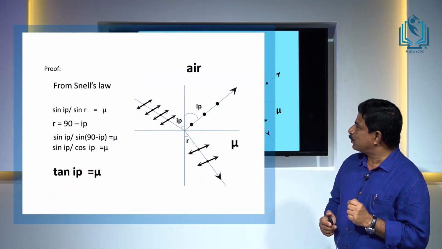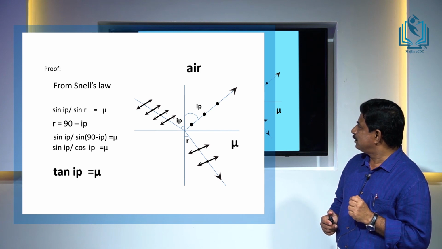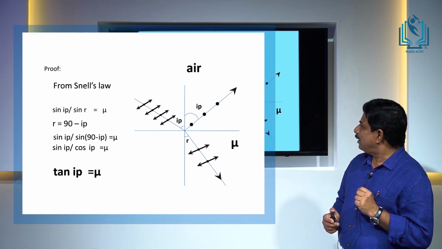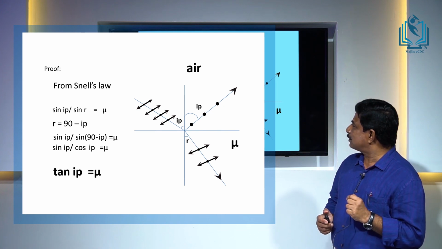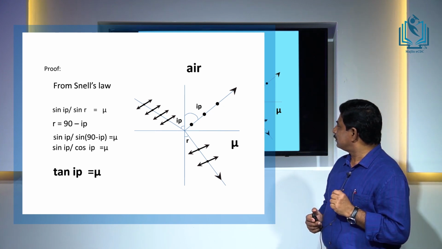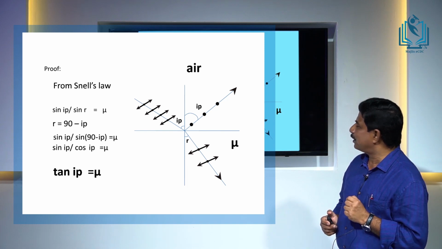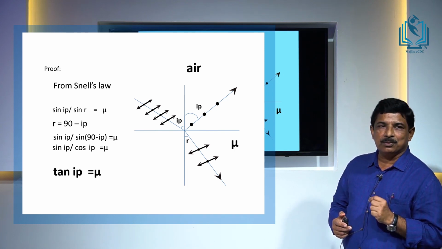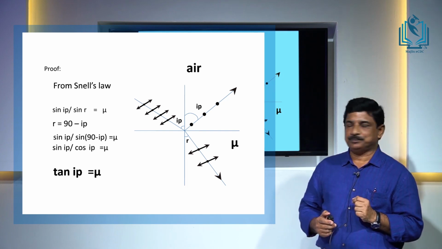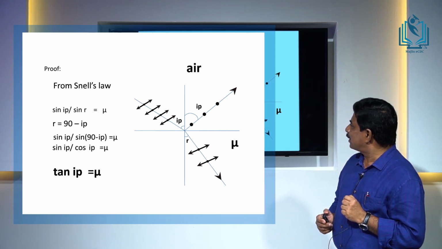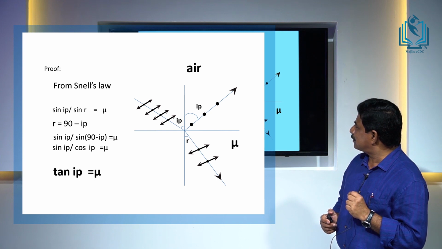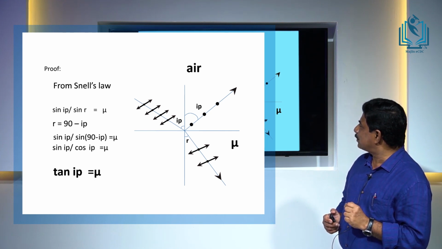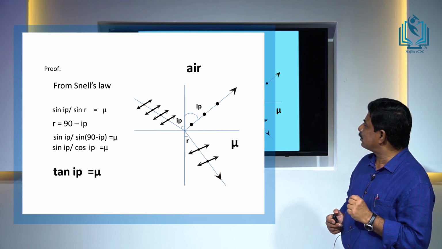Now, this can be proved mathematically. See the diagram. A non-polarized ray is incident from air onto a material having refractive index mu at an angle of incidence equal to I p, the polarizing angle. Then you can see the incident ray has vibrations both perpendicular to the surface as well as parallel to the surface.